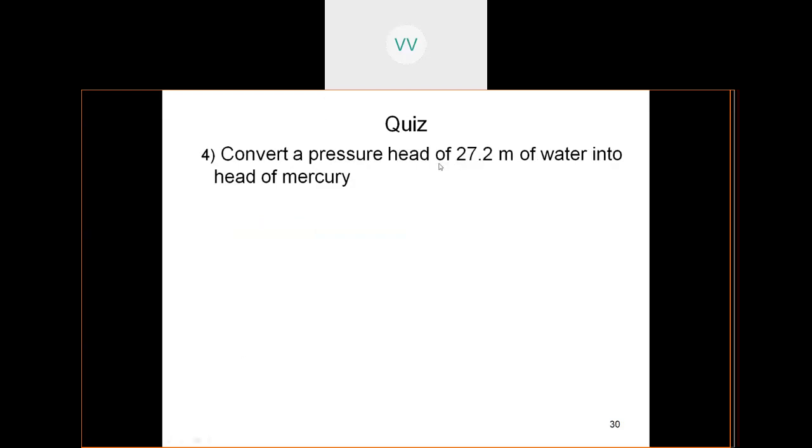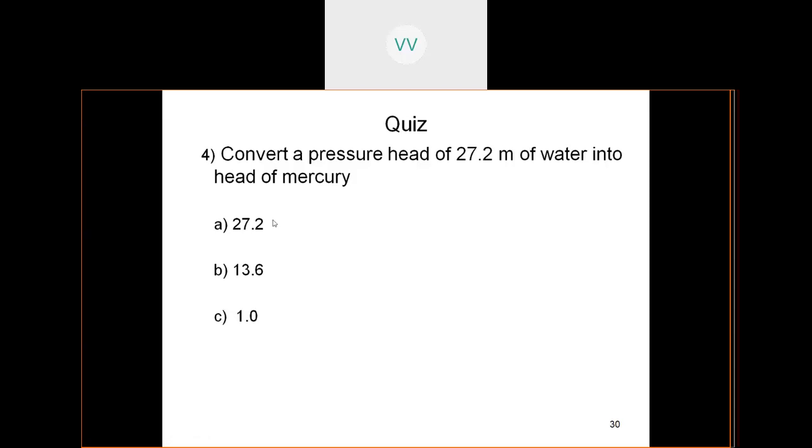Now convert a pressure head of 27.2 meters of water into a head of mercury. So S1H1 is equal to S2H2. Use that equation and substitute. So 27.2 meters of water.